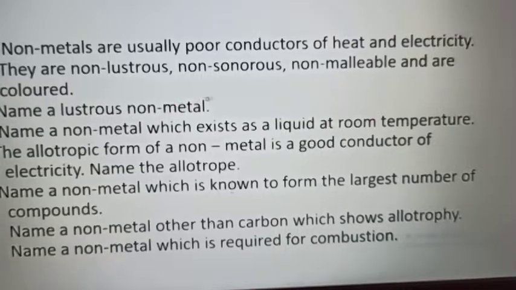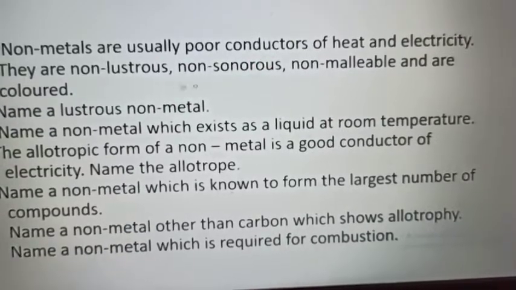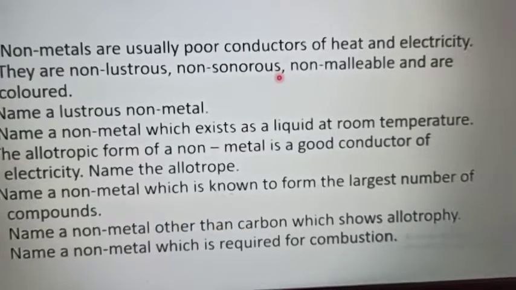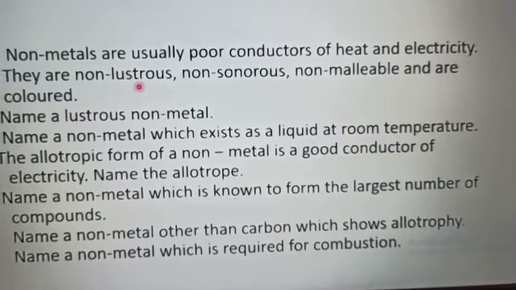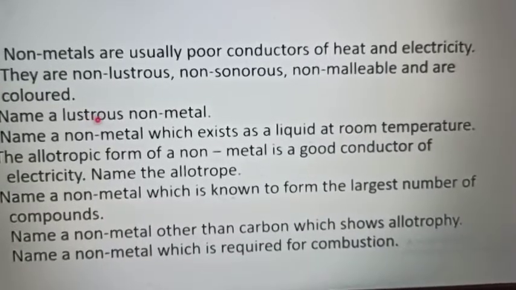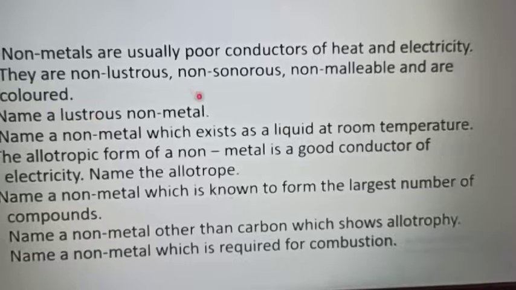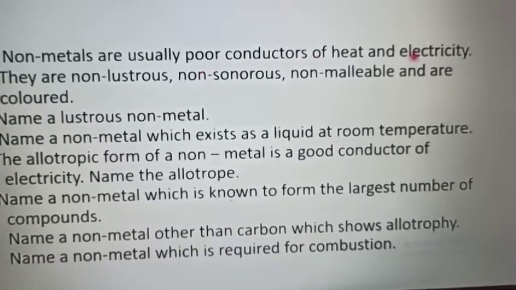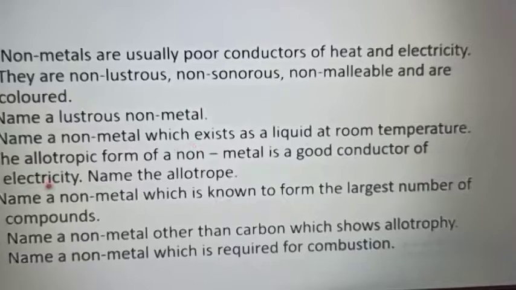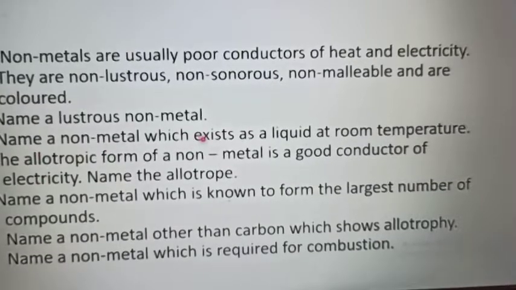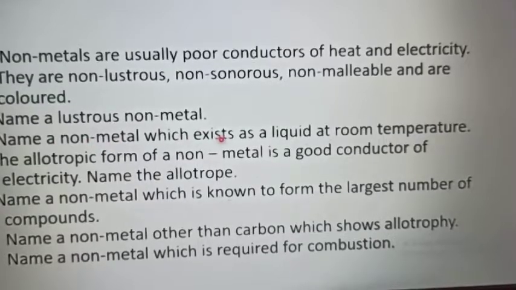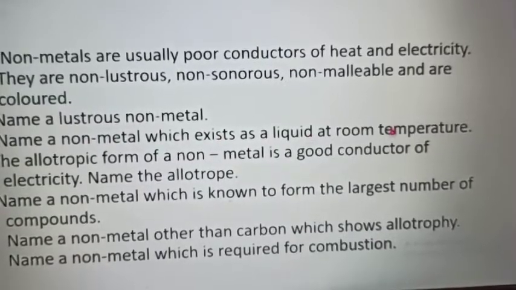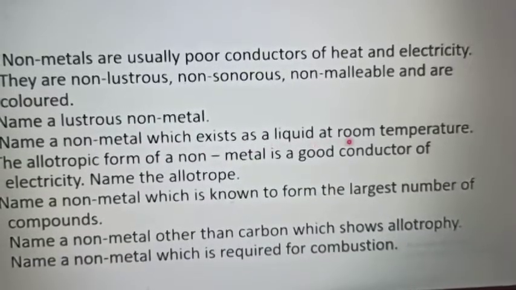Whatever the properties are given here, some are exceptions. In the same way, the first one says non-metals are non-lustrous, but iodine is there which is lustrous. In the same way, it is written that non-metals are poor conductors of heat and electricity, but graphite is a non-metal which conducts. Next question is, name a non-metal which exists as a liquid at room temperature. So bromine is the non-metal which exists as a liquid at room temperature.